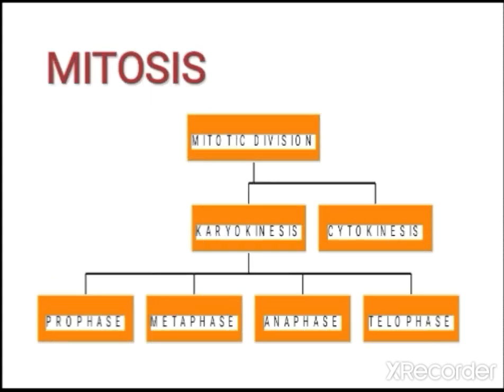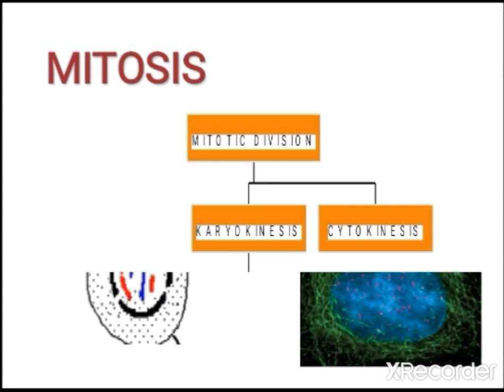So mitosis, that is mitotic division, has karyokinesis and cytokinesis. Already we studied karyokinesis, the division of the nucleus, and it is followed by cytokinesis. Karyokinesis is divided into 4 phases, that is prophase, then metaphase, then anaphase, then telophase.